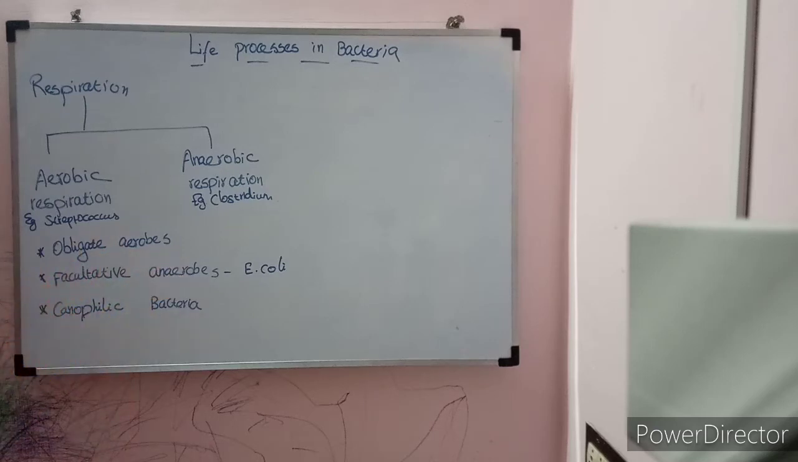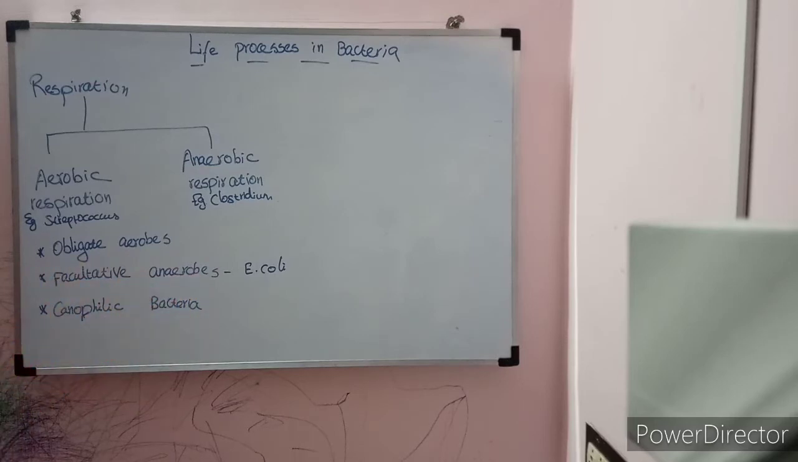Facultative anaerobes, in the sense, this group of bacteria is facultative. That means if oxygen is present, they can take the oxygen, so they do aerobic respiration. If there is no oxygen, in the absence of oxygen, they will do the anaerobic type of respiration. So that is called facultative anaerobes.